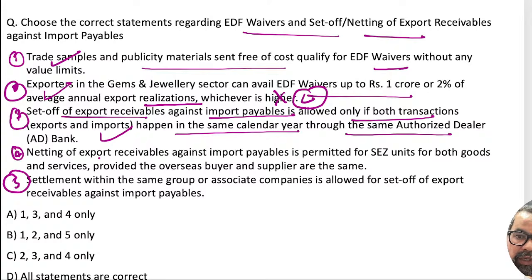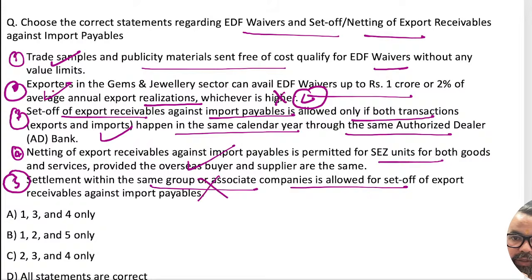The next one is netting of the export receivable against the import payables is permitted for SEZ unit for both goods and services provided to overseas buyer and supplier at the same time. This is true. Settlement within the same group or associate companies is allowed. No, not associate group and others. This should be wrong, right?